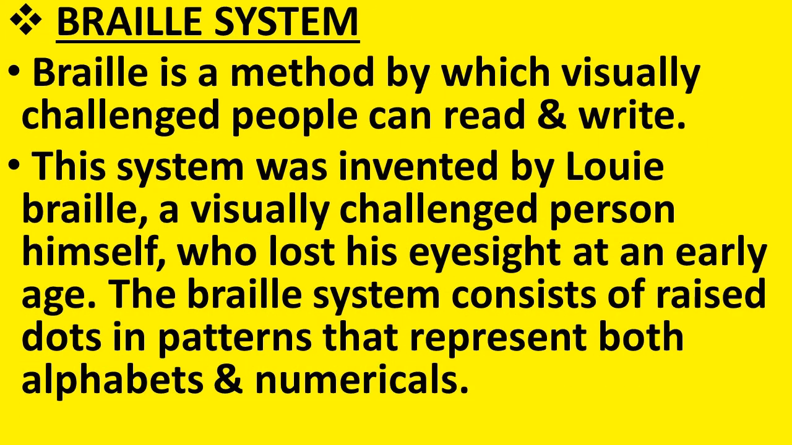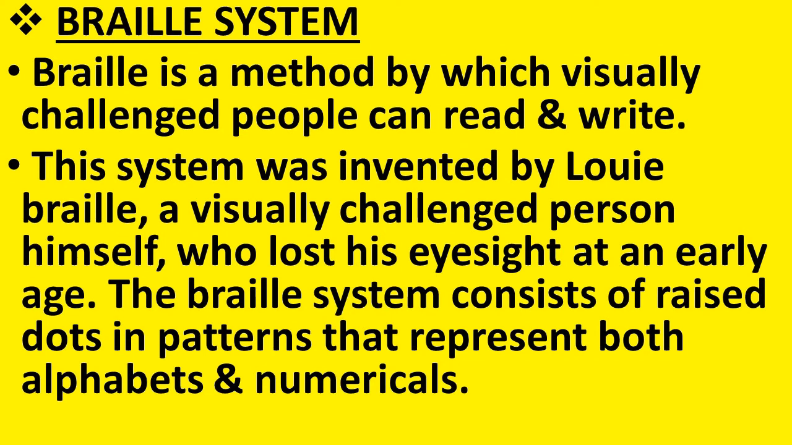Now let us discuss the Braille system. Braille is a method by which visually challenged people can read and write. This system was invented by Louis Braille, a visually challenged person himself who lost his eyesight at an early age. The Braille system consists of raised dots in patterns that represent both alphabets and numerals. So the Braille system is a method by which visually challenged or blind people can read and write.